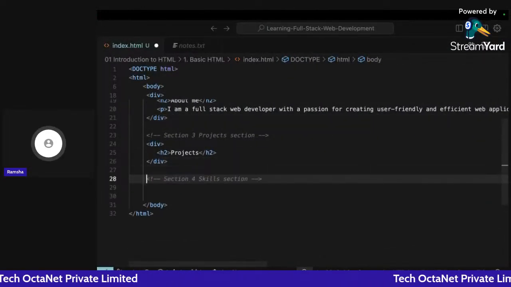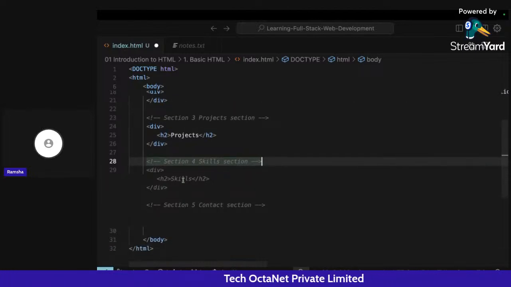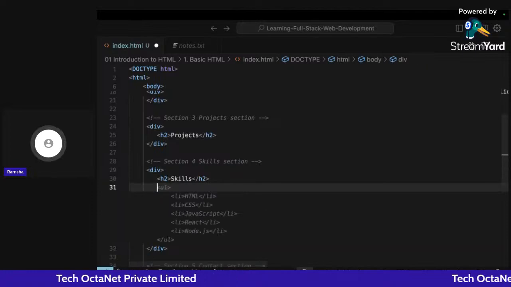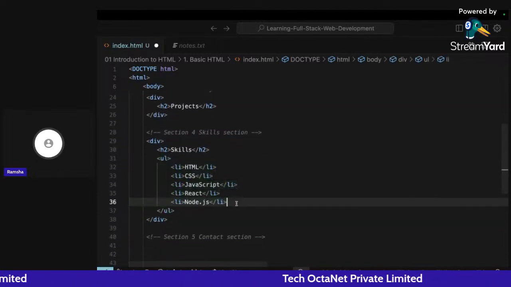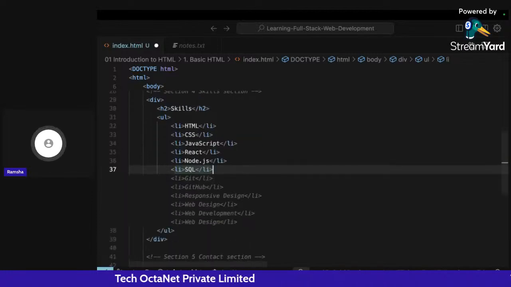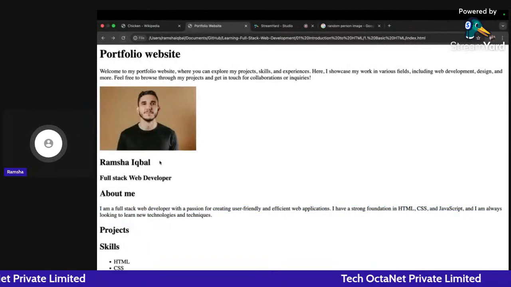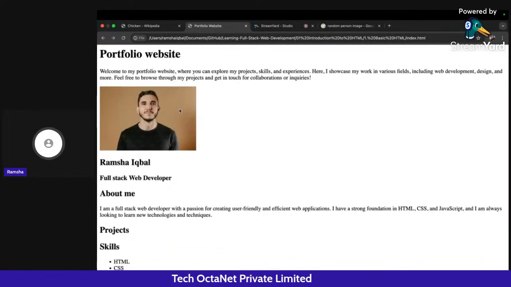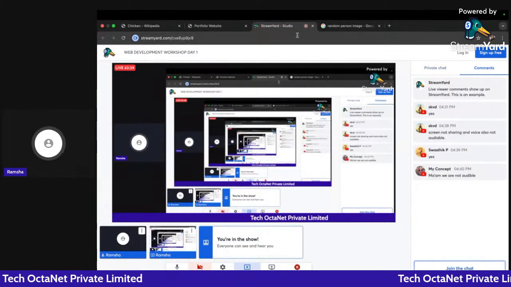Now I can create a third section here, which will be the skill section. Okay, so here I have added a heading. This will contain the skills, and I will add my skills in a list item format. Okay, React, Node.js. We can also write SQL here, GitHub, responsive design, and everything. So these are all the skills that I have displayed here. So now I have my portfolio website, which is going to display like this.